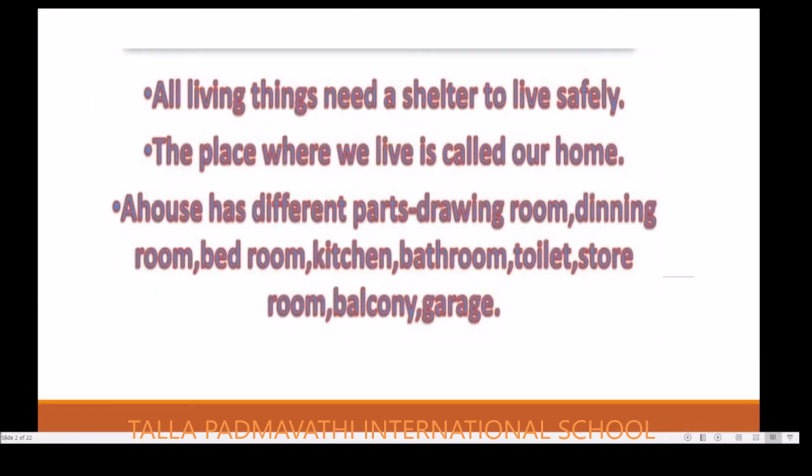Before going to the story of Chotu, why do we need a house for living? Is it necessary to stay in a house? Yes, all living things which are present on this earth need a shelter. Why do we need a shelter? And why do we need safety? The place where we live safely is called our home. According to our requirement, we construct our house and stay in that house safely as we can protect ourselves.